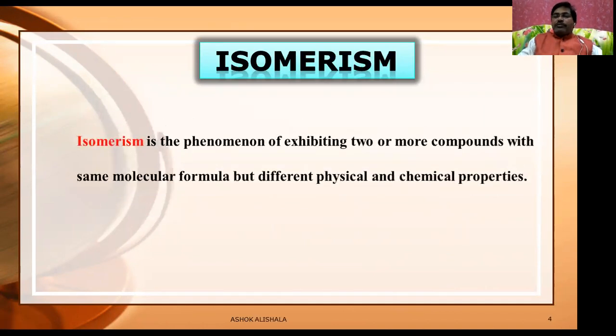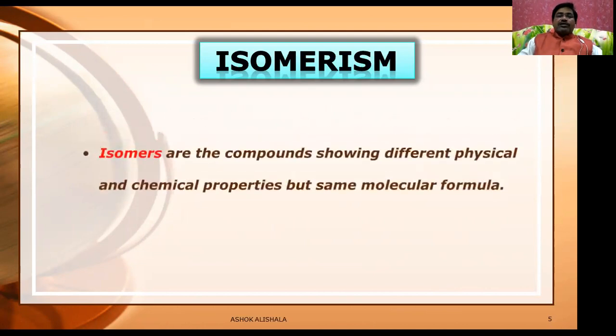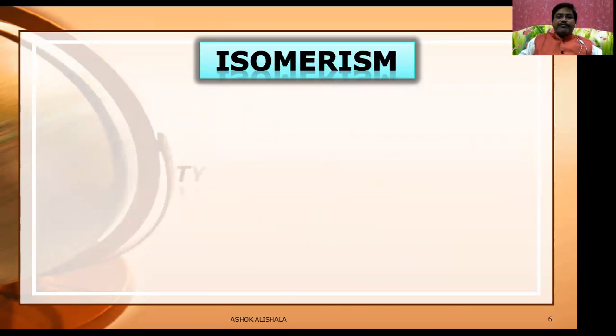Isomerism is a phenomenon of exhibiting two or more compounds with the same molecular formula but different physical and chemical properties. Isomers are the compounds showing different physical and chemical properties, but the formula is the same, that is, the molecular formula is the same.